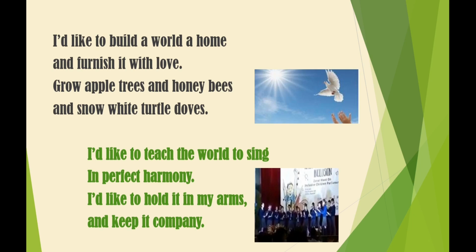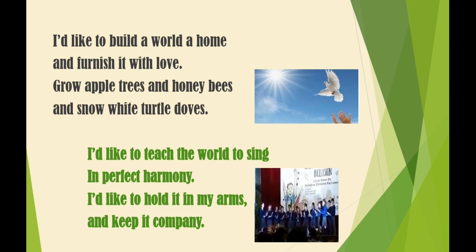And the next line, grow apple trees and honeybees and snow white turtle doves. Now see, we all know what doves represent. Yes or no? It represents peace. In the same way, apple trees and honeybees also represent something. Now apple trees, in some places they are referred to as tree of love. In some places it represents prosperity. In some places abundance, love, peace, honesty, purity. On the other hand, even honeybee has meaning, and they represent love, or maybe community or teamwork.